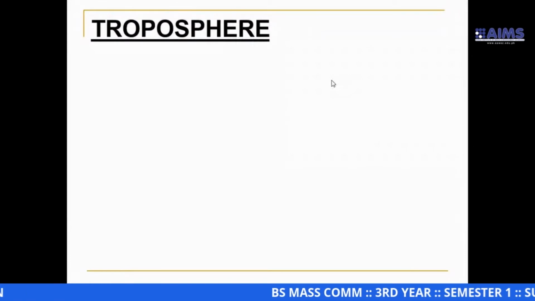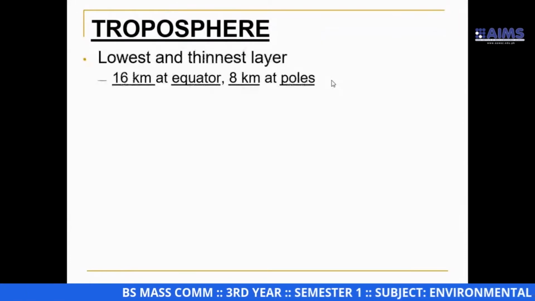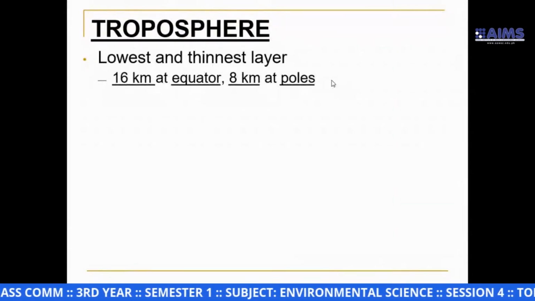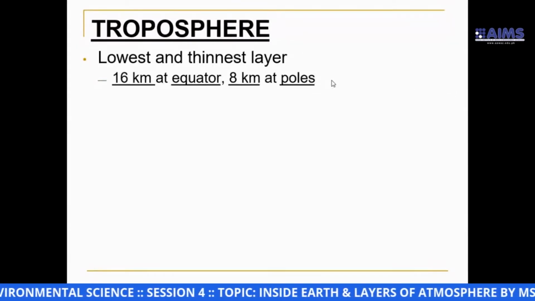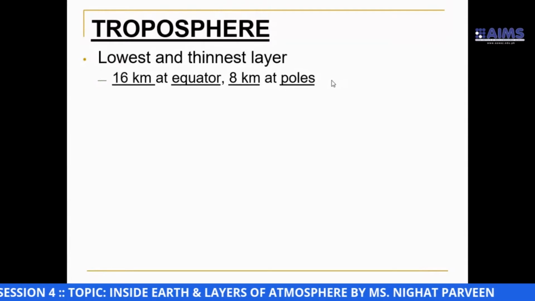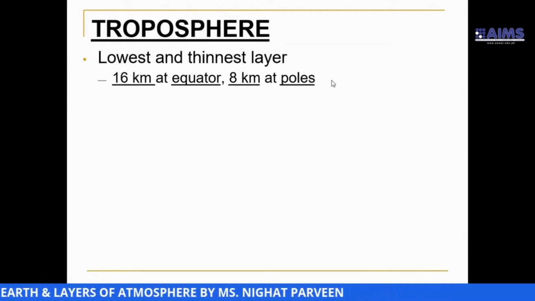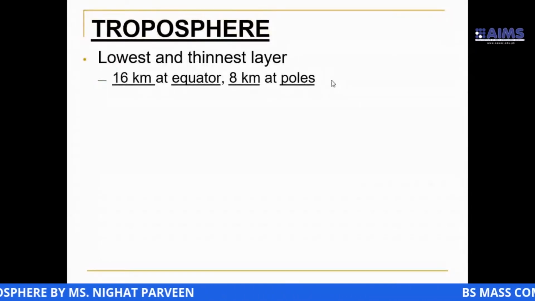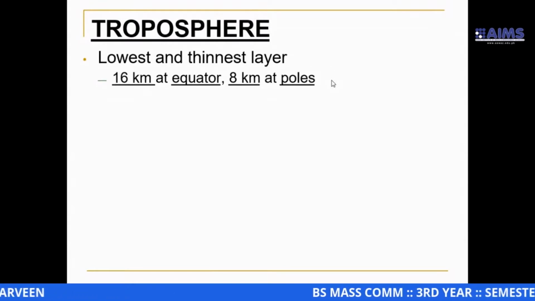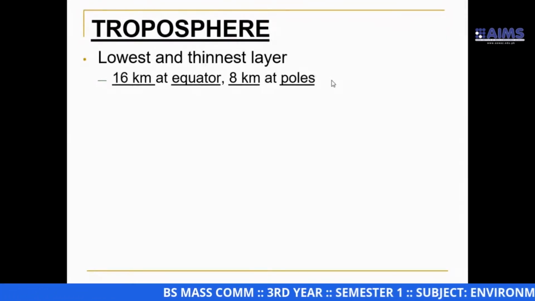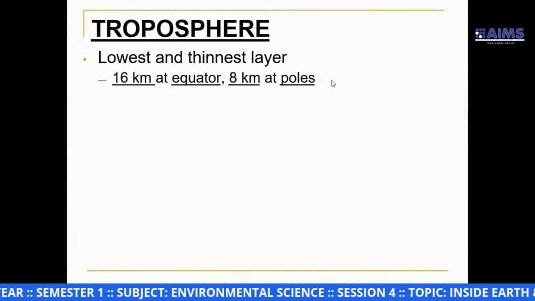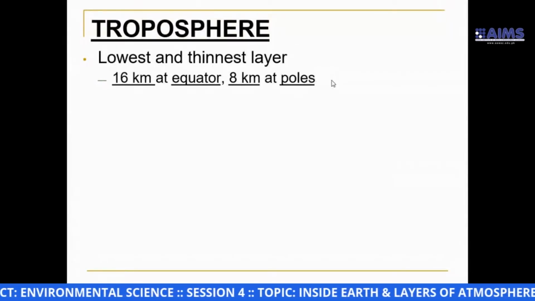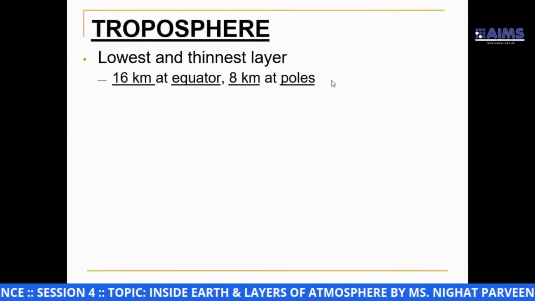Now see the first layer, the troposphere. It's the lowest and thinnest layer, almost 16 kilometers at the equator. I think we all know the equator is an imaginary line that runs around the center of our earth, and it is 8 kilometers at the poles.